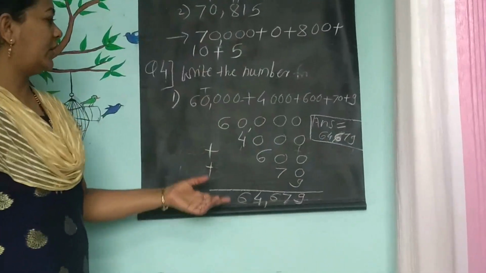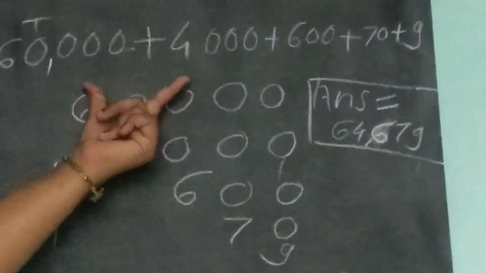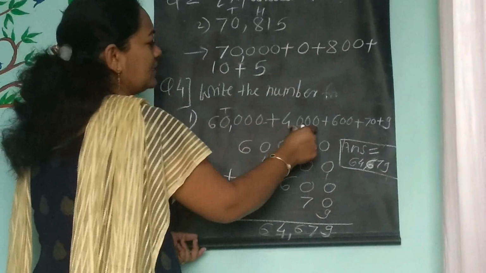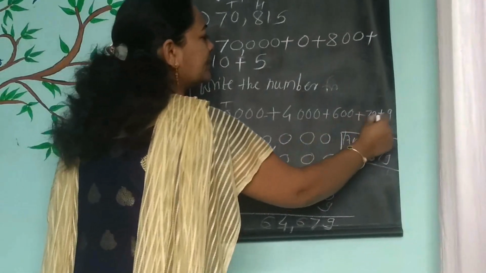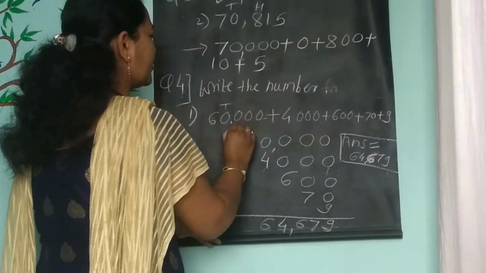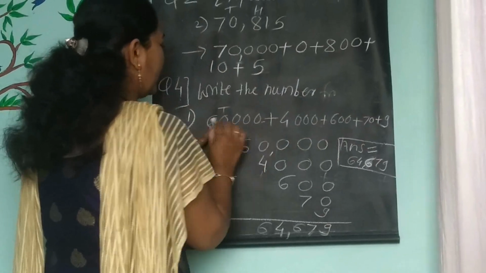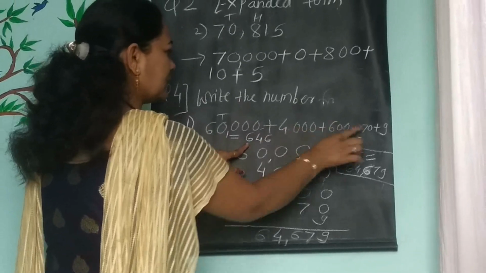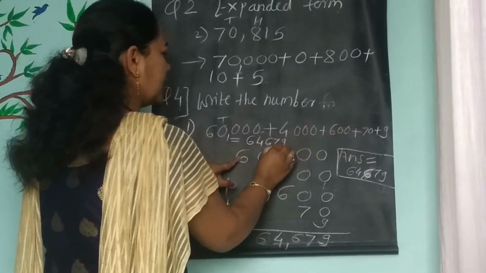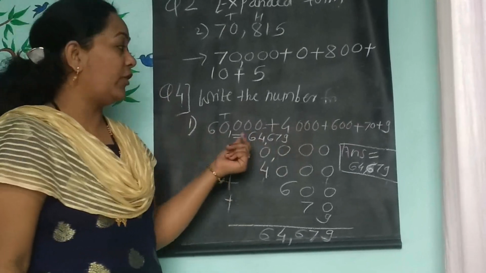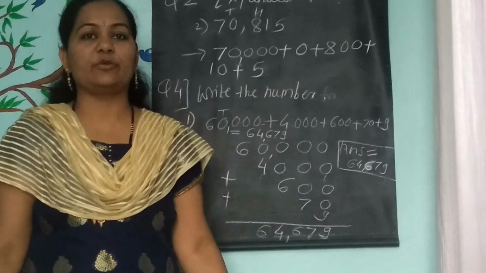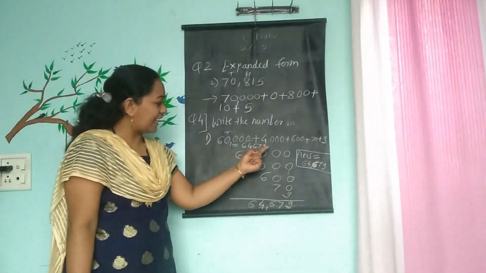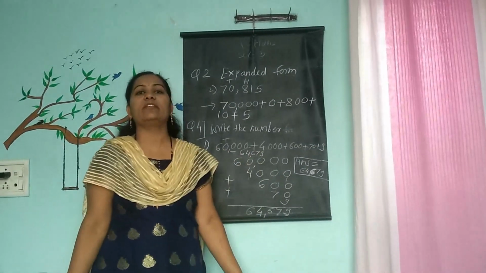So dear students, this is a way to write the answer of the question. Those who are confident, you can count 1, 2, 3, 4, 5 digit, 4 digit, 3 digit, 2 digit, 1 digit, all in proper sequence. You can directly also write the answer. First digit as it is 6, 4, 6, 7, 9. But it's only possible when all digits are in proper sequence. If any digit is misplaced, your answer may go wrong. That time this vertical method is very, very important.